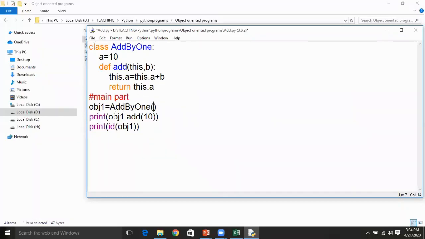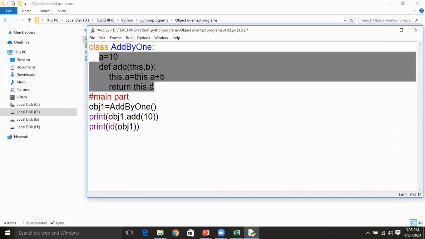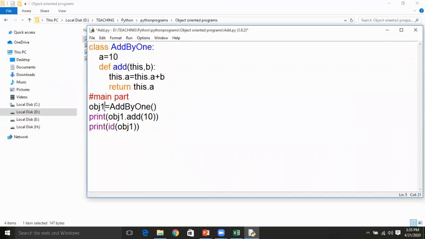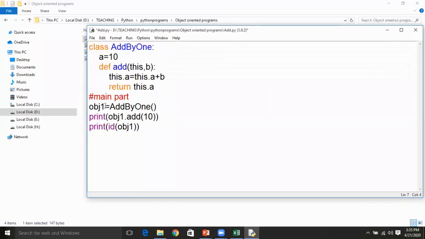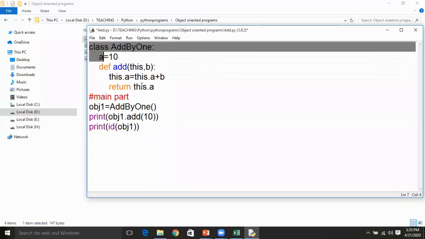And now see here, whenever you execute this line, all the identities of all the entities of this class, all the members of this class, are known to obj1. So this will be called an object, and this is a class. obj1 is acting as a reference variable to this class.